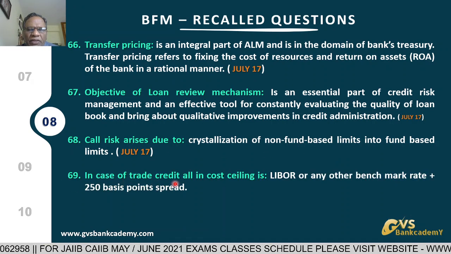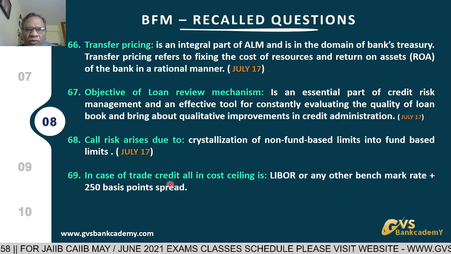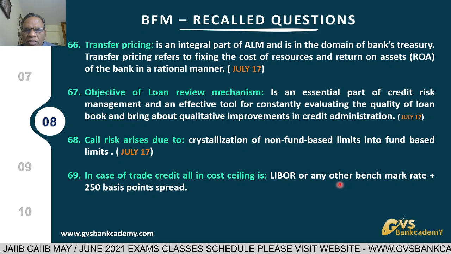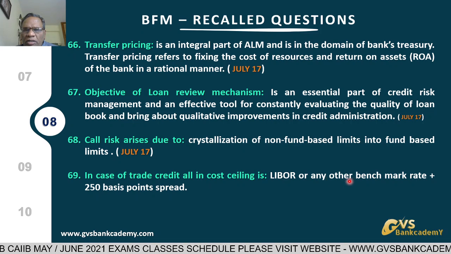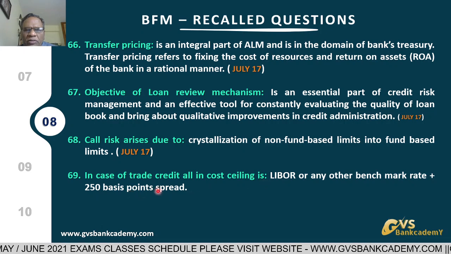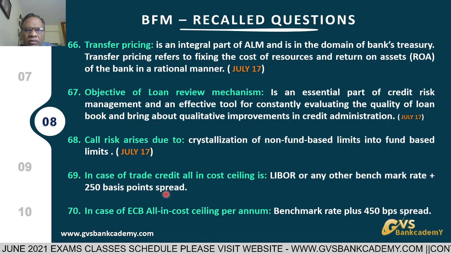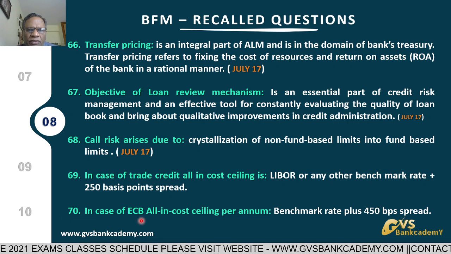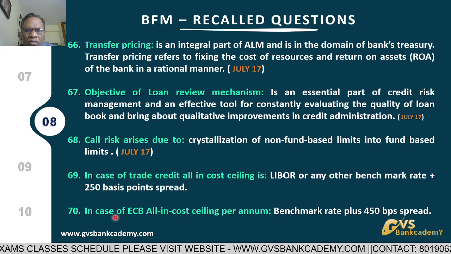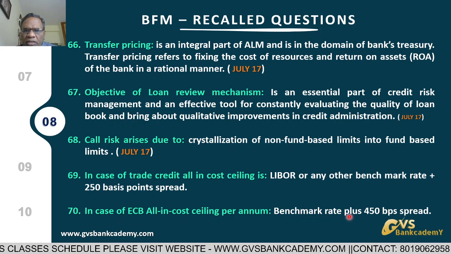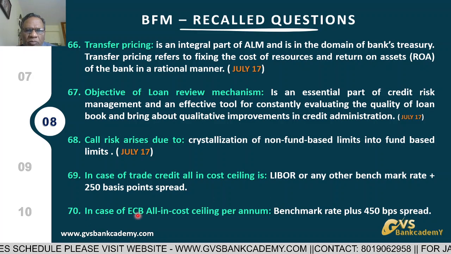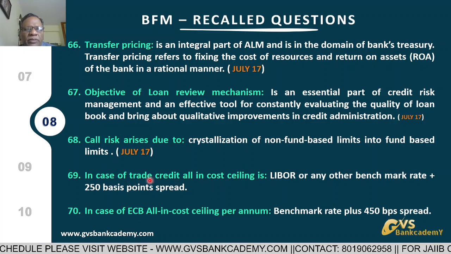69. In case of trade credit for import of capital goods or other than capital goods, what is the benchmark ceiling rate? LIBOR or any other benchmark rate plus 250 basis points spread. 70. In case of ECB, external commercial borrowing, the all-in cost ceiling per annum is benchmark rate plus 450 basis points spread. So this is about external commercial borrowing, and that is about trade credit.